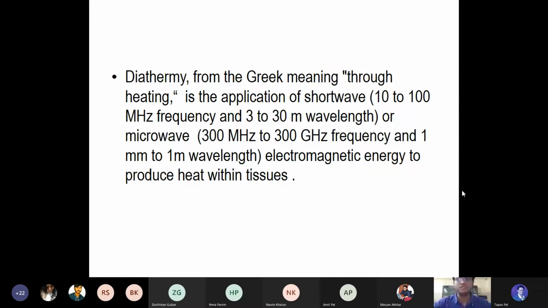So the two important parameters of SWD and MWD: SWD is 10 to 100 megahertz of frequency with a wavelength of 3 to 30 m, and MWD is a frequency of 300 megahertz to 300 gigahertz, and the wavelength is 1 mm to 1 meter.